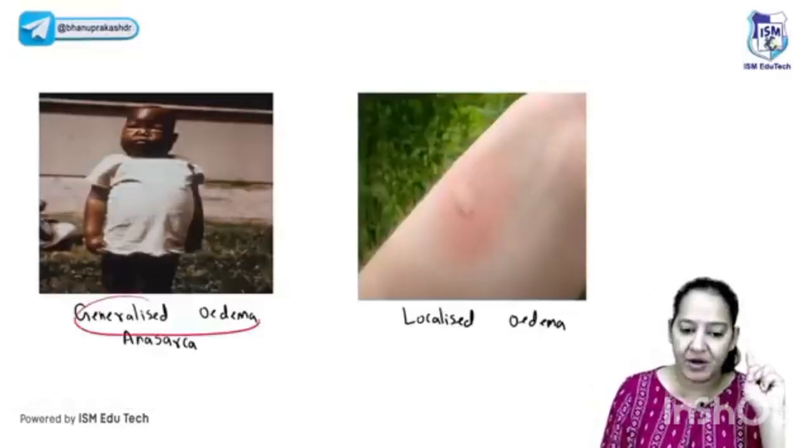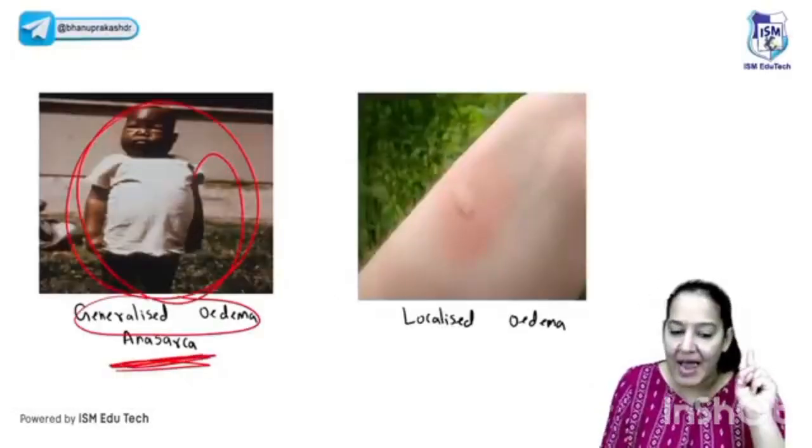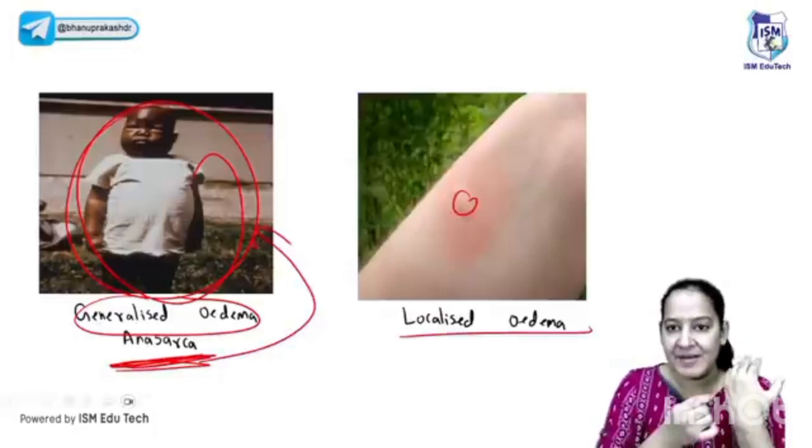Now learn two things. The edema can be generalized throughout the body. Throughout the body it is known as anasarca. Anasarca is edema throughout the body, and it can be focal, localized, like a mosquito bite or any insect bite.